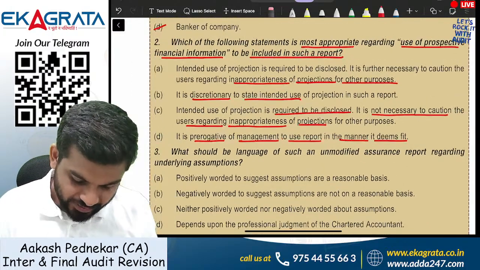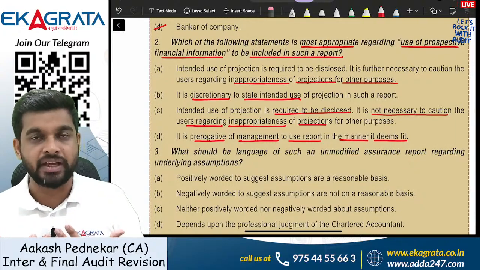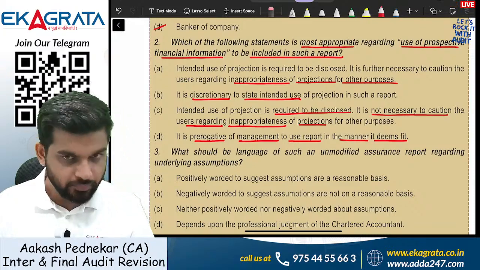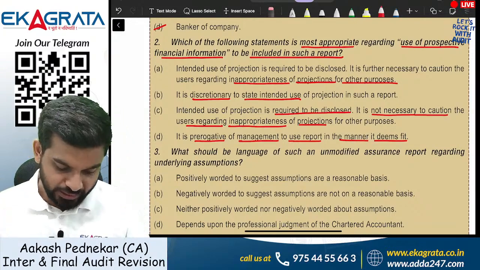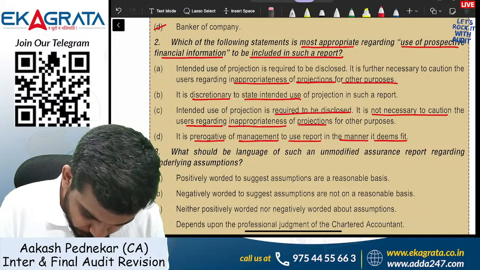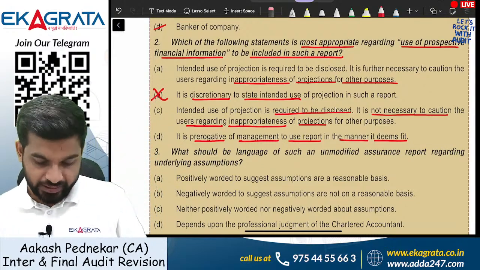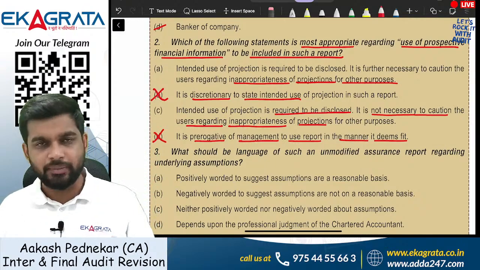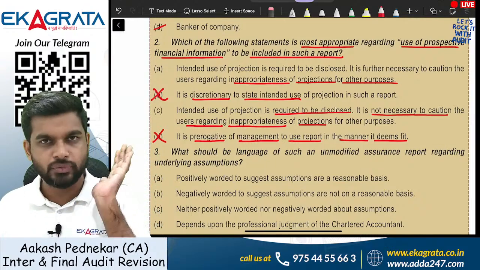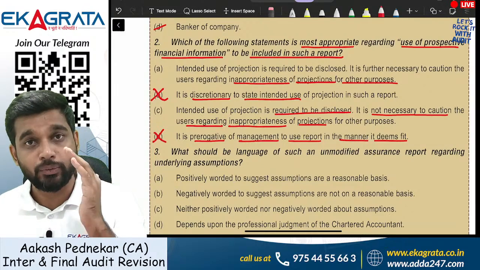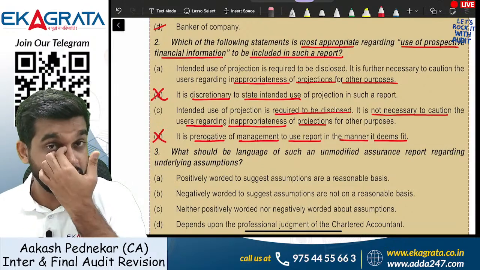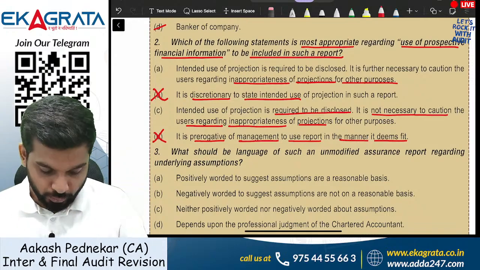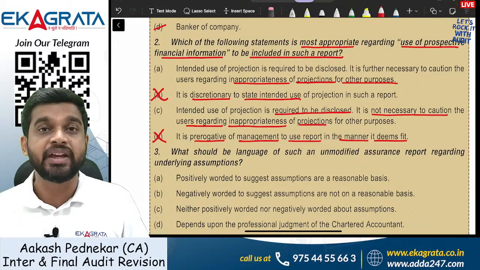As you can notice guys, even if you apply your general knowledge, first let us cross out the points which are completely wrong. The discretionary point is completely wrong. Next, it is the prerogative of management to use the report. They may use it, they may not use it, it goes by the way. What is more important is what is our responsibility, what is required for us to mention in the audit report, in the PFI report.